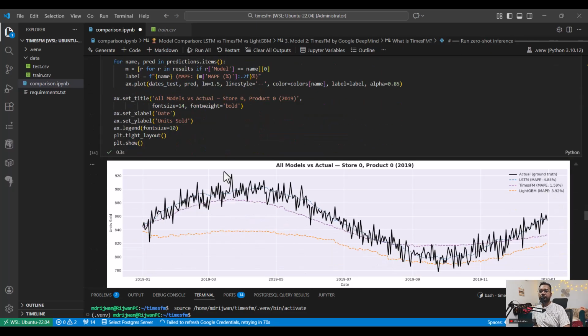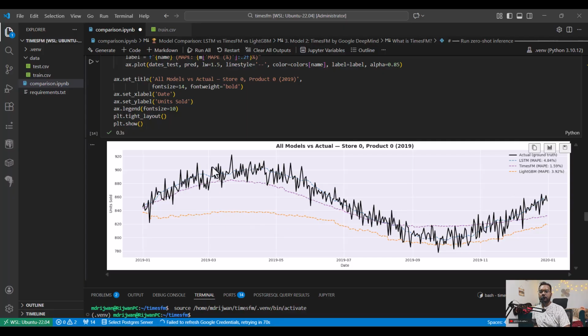Now in the head-to-head comparison, you can see that this is the forecast which we are expecting, and the LSTM, which is the blue line, has actually done a pretty good job. But TimesFM took very little time, and in zero shot it was able to predict it immediately, which is incredible. And the last one is LightGBM, which is again quite deviating from here, right?